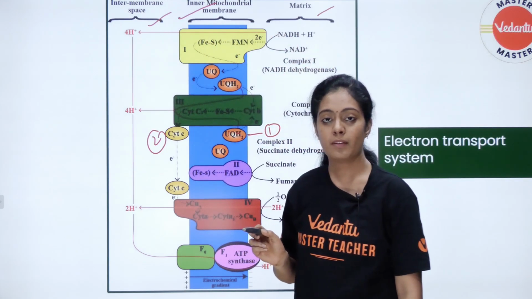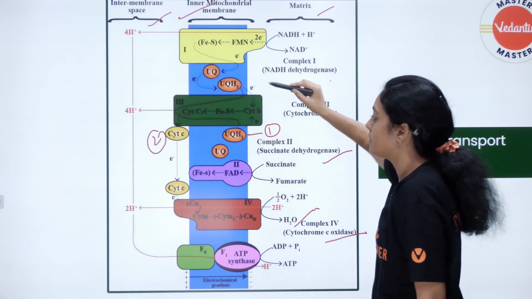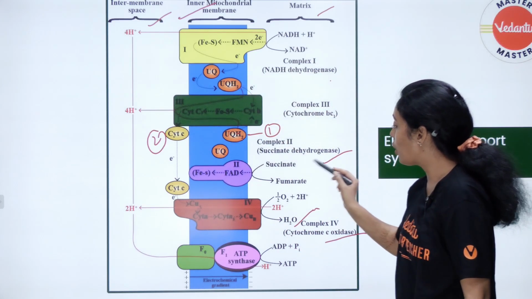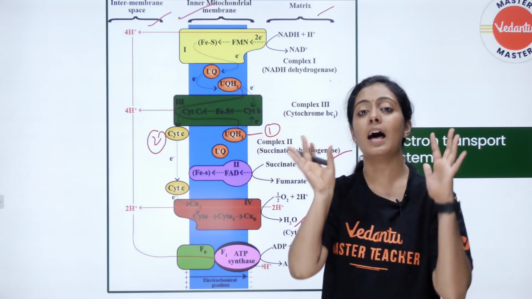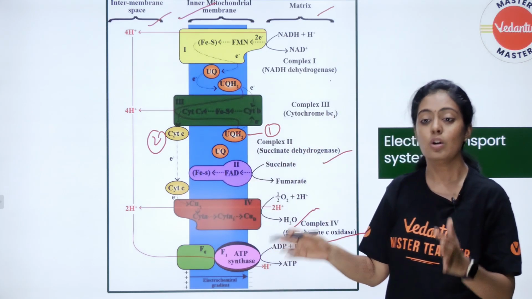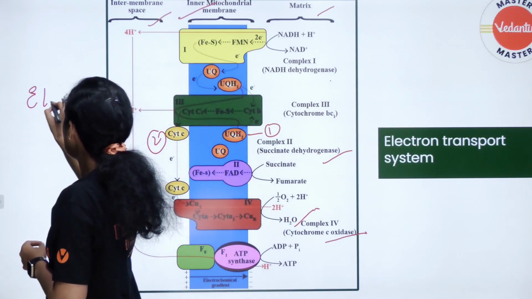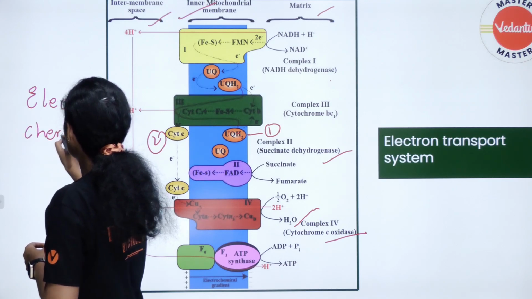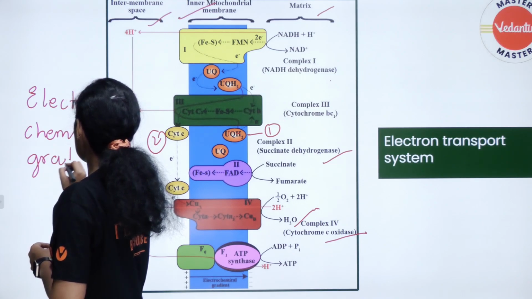Okay, and as and when electrons are being transported, protons are being pumped from the matrix into the intermembrane space. Complex 1 pumps 4 protons, complex 3 pumps 4 protons, complex 2 does not pump any protons and your complex 4 pumps 2 protons. So totally 10 protons are being pumped from the matrix to your intermembrane space. So this pumping of protons is going to cause what, pasangala? Electrochemical gradient, pasangala.